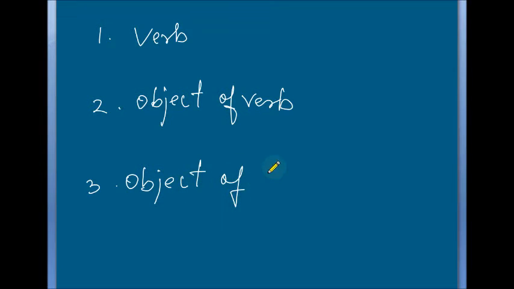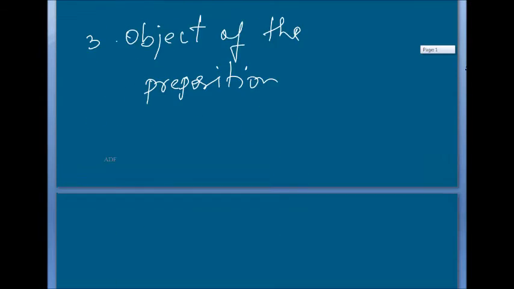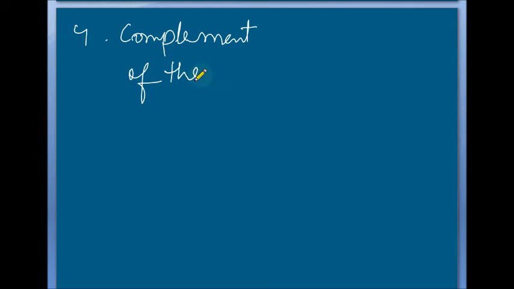Object of the preposition. Okay, and there are also more. Fourth one is as the complement of the verb. Complement, right? Complement of the verb, or of a verb. Of a verb you can write.